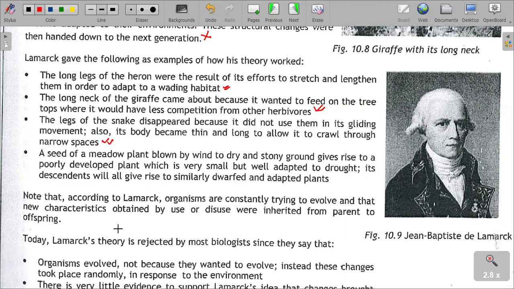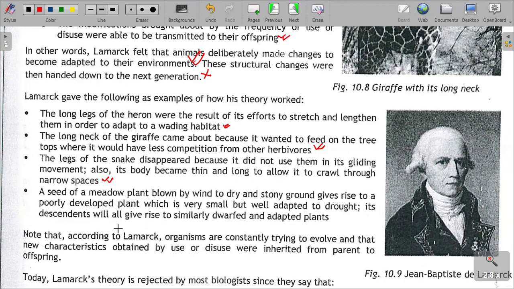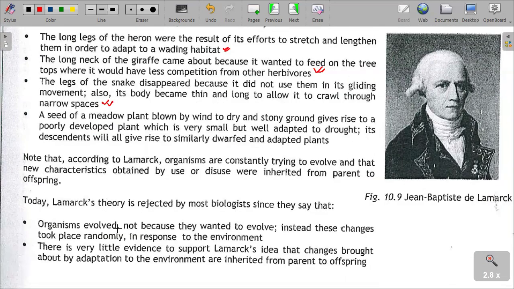So this has got to fall through a lot of criticism: inheritance of acquired characteristics, and also the law of use and disuse. It suffered rejection because the theory lacked enough evidence. We are saying organisms evolved not because they want to evolve. The reasons why Lamarck's theory was rejected: Lamarck's theory was rejected because organisms evolved not because they want to evolve. Instead, these changes took place randomly in response to the environment. That is why the theory was rejected.